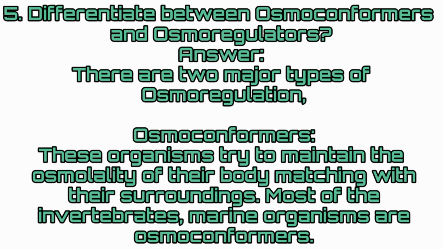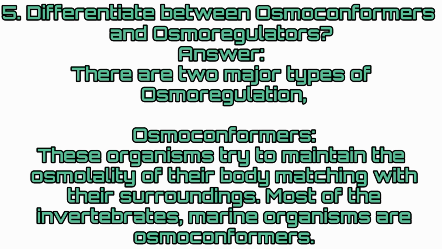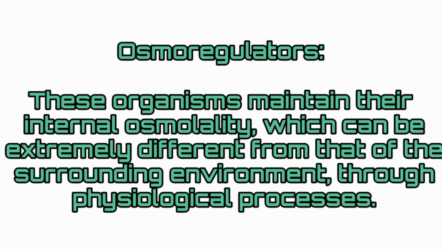Fifth question, differentiate between osmoconformers and osmoregulators. There are two major types of osmoregulation. Osmoconformers: these organisms try to maintain the osmolality of their body matching with their surroundings. Most of the invertebrates and marine organisms are osmoconformers. Osmoregulators: these organisms maintain their internal osmolality, which can be extremely different from that of the surrounding environment, through physiological processes.